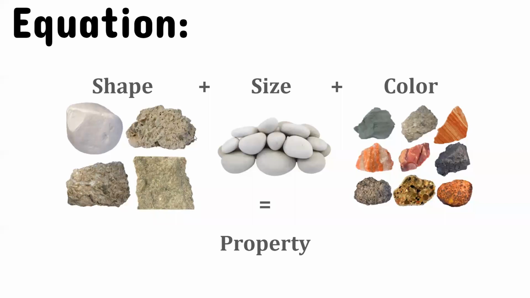So we need to know that things or rocks may have different shapes, different sizes, and different colors. Just by looking, do they have the same shape? No, they don't. Do they have the same color? No, they don't. Do they have the same size? No, they don't, right? So this is what I need you to know about rocks. And now you have to answer anything that I ask you about rocks, okay?